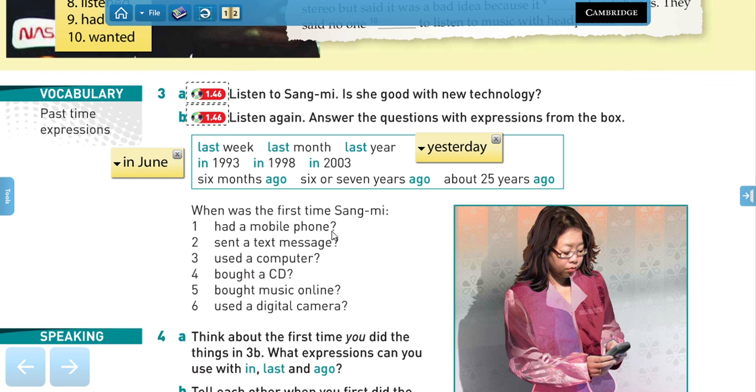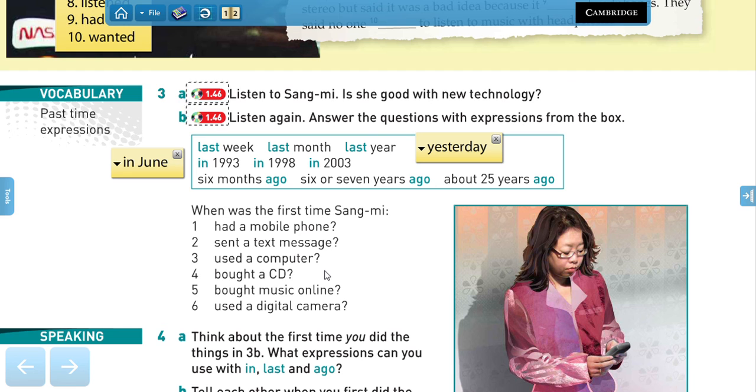Both mean the same. And the first time I sent a text message was probably at the same time, like 15 years ago. When was the first time you used a computer? The first time I used a computer, I think it was maybe 20 years ago.